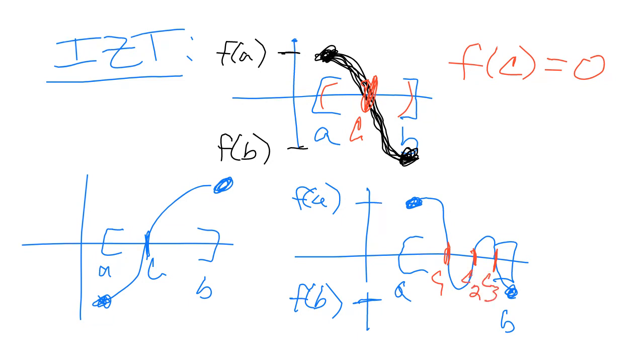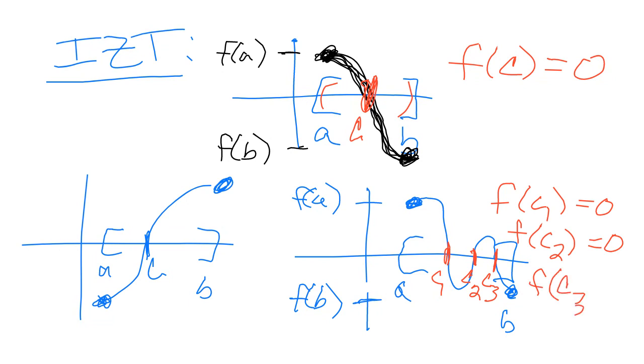So we have 3 points here, C1, C2, and C3, that are all x-intercepts, where f of C1 equals 0, f of C2 equals 0, and f of C3 equals 0. So we could have more than one. We could actually have infinitely many points as well. And let me just show a real quick picture of that.